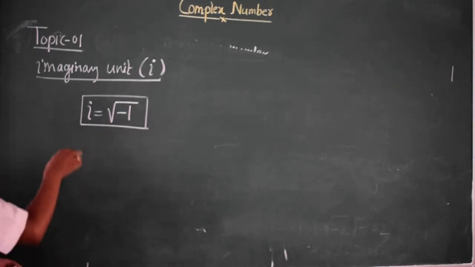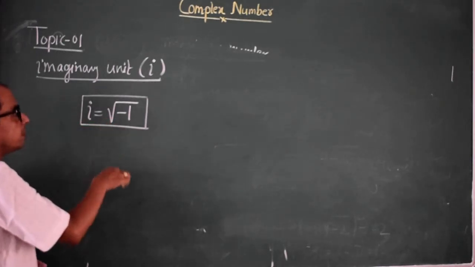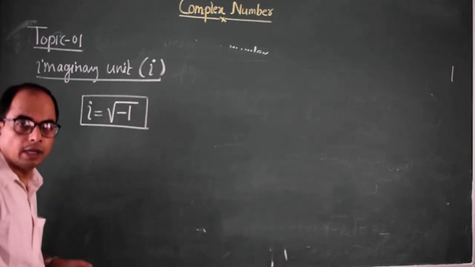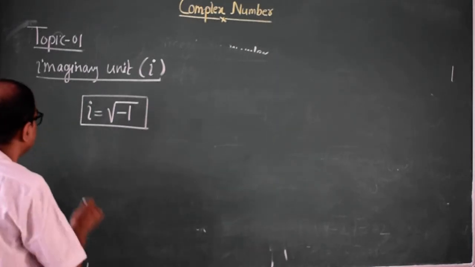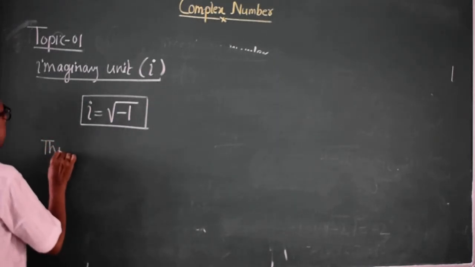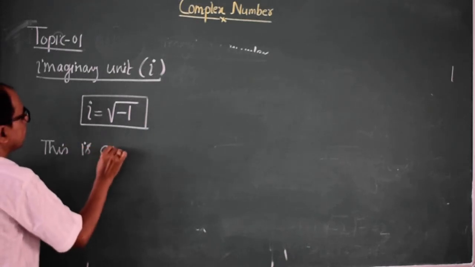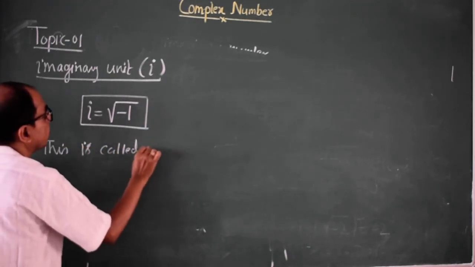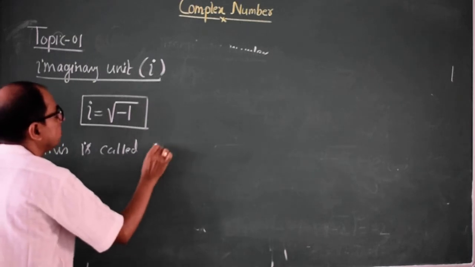Because this imaginary number is present in all the purely imaginary numbers, it is called the pure imaginary unit.